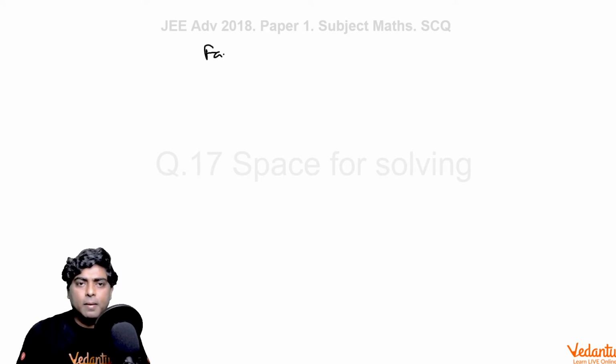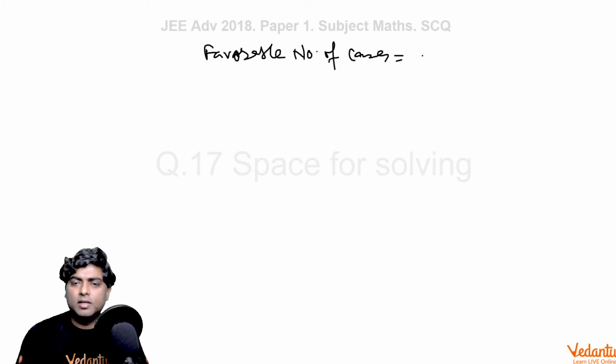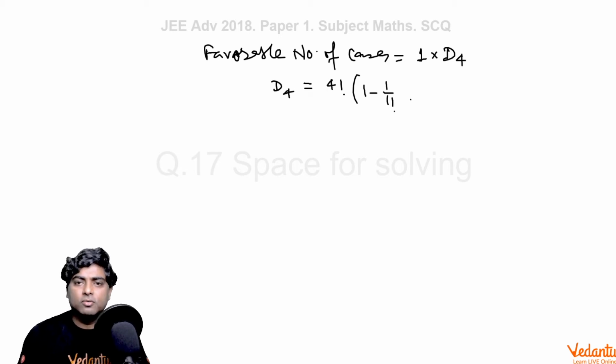So the favorable number of cases would be like S1 goes to R1, means there is only one choice for S1, and for remaining 4, derangement of 4 things, D4. And what is value of D4? D4 is basically, there is a formula for Dn. D4 is 4 factorial into 1 minus 1 by 1 factorial plus 1 by 2 factorial minus 1 by 3 factorial plus 1 by 4 factorial.